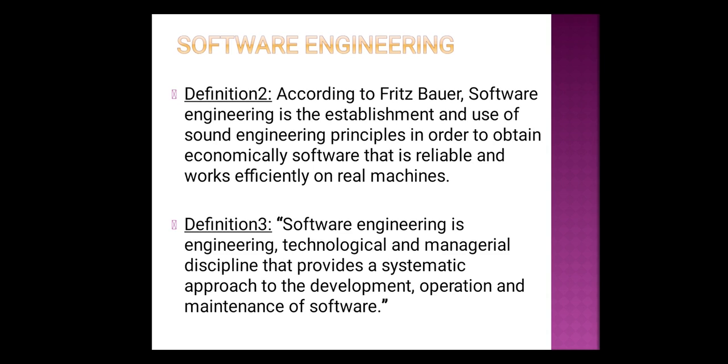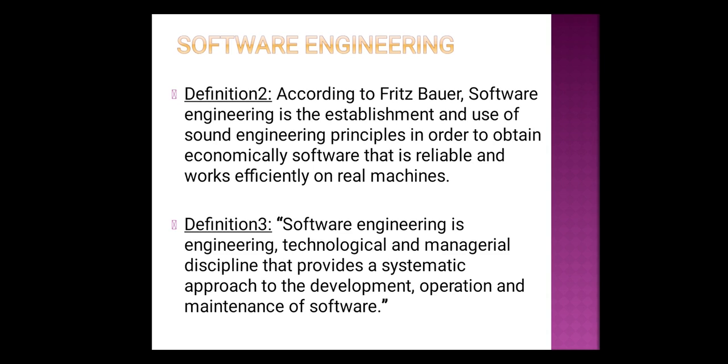Coming to the third definition, software engineering is an engineering, technological and managerial discipline that provides a systematic approach to the development, operation and maintenance of software. So here one more step is added to the definition of software engineering, and that is maintenance.